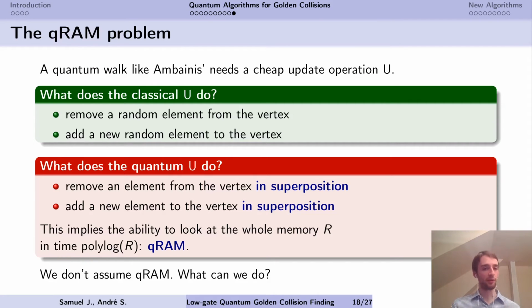The problem is the update operation. The classical update has this list and takes a random element in this list and adds a new random element in the list. Fine. The quantum update needs to remove an element from the vertex, but any of them in superposition, and to add a new element to the vertex in superposition. What's really important for us is that the vertex, the list that we have, must be kept sorted at all times, so that we can easily detect the golden collision. Which means we need somehow efficient memory management, what we have classically with random access memory, and what we have quantumly if we have quantum random access.